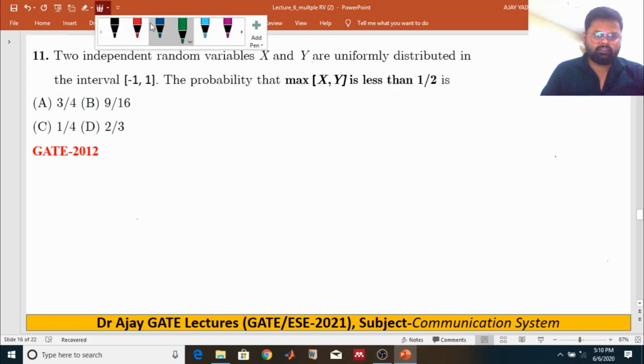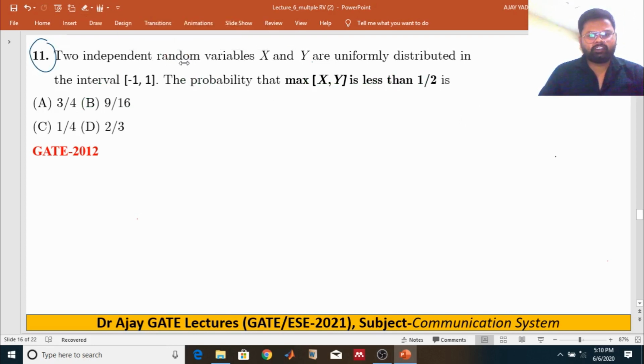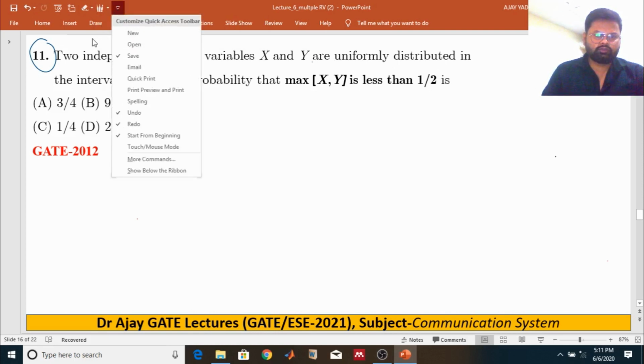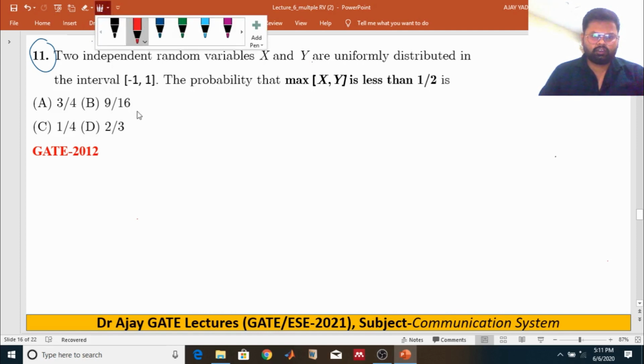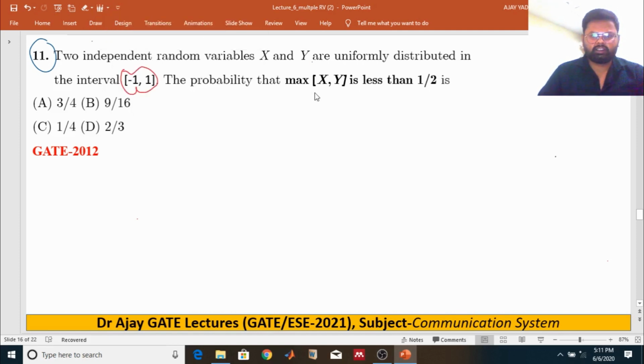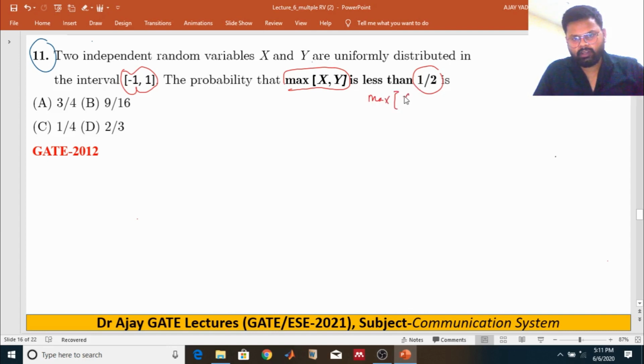Now question number 11. Two independent random variables x and y are uniformly distributed over -1 to 1. We need the maximum of x and y to be less than or equal to half. We can say that the maximum of random variables x, y is less than or equal to half. We have to find out the probability.